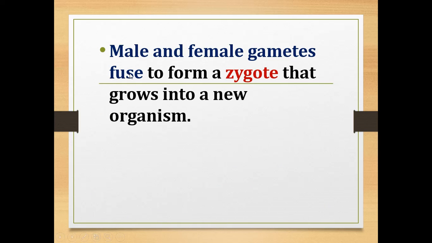Now, during reproduction, what will happen? There will be a fusion of male and female gametes. So the male gamete fuses with the female gamete and forms a zygote, which will grow into a new organism. So male and female gametes fuse and form a zygote, and the zygote develops into a new organism. Understood, children? So this is the normal process which takes place during sexual reproduction.